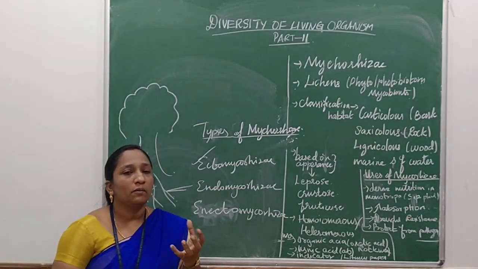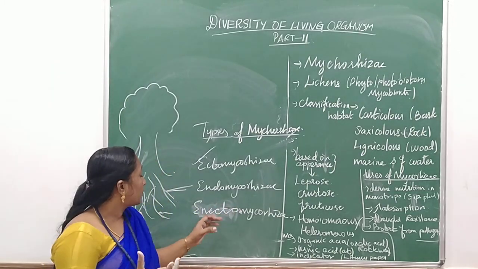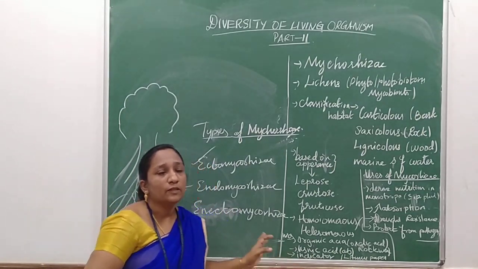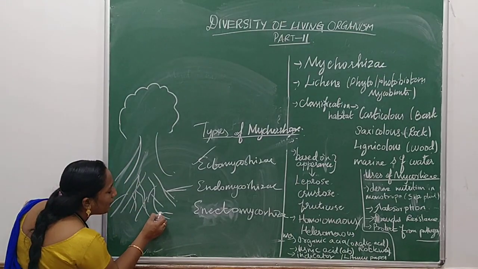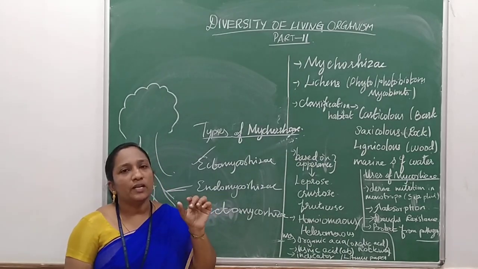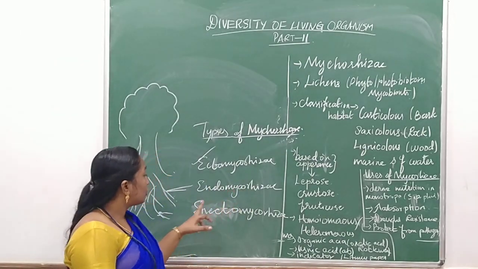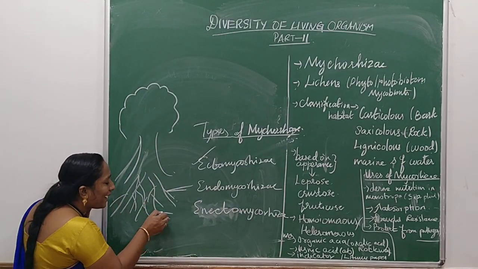So through the space, the nutrition will be the water absorbed by the mycorrhizae. That is, the fungi provides it and releases it in the space. So from the space, the plant is absorbing the nutrition. There is a space between the fungi and the plant root. If there is no space, it will not enter into the root.